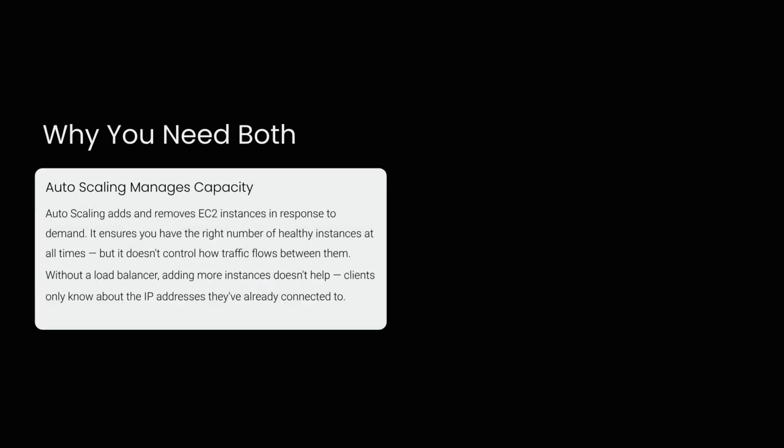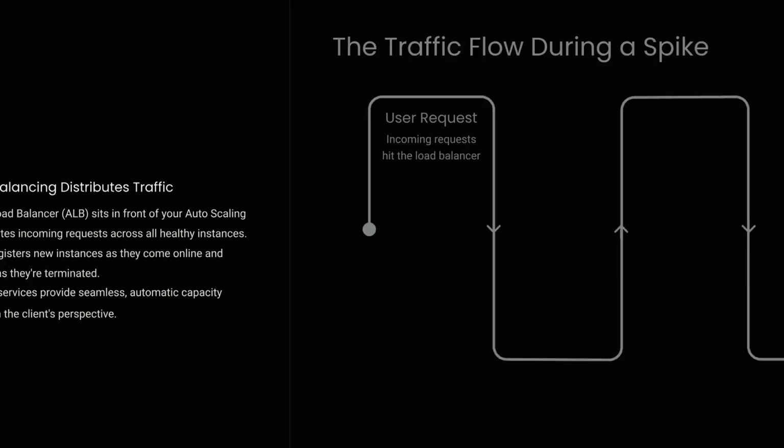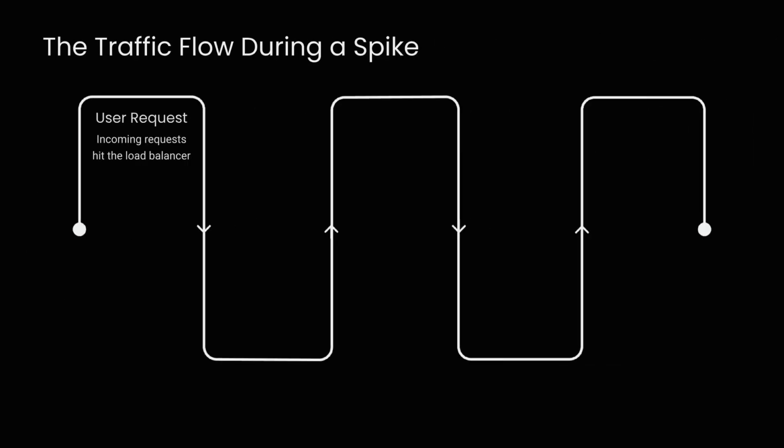Autoscaling manages capacity by adding and removing EC2 instances, ensuring the right number are healthy. Elastic load balancing, specifically the ALB, distributes incoming requests across all healthy instances. Together, they provide seamless and automatic capacity management. During a traffic spike, user requests hit the load balancer and are distributed.